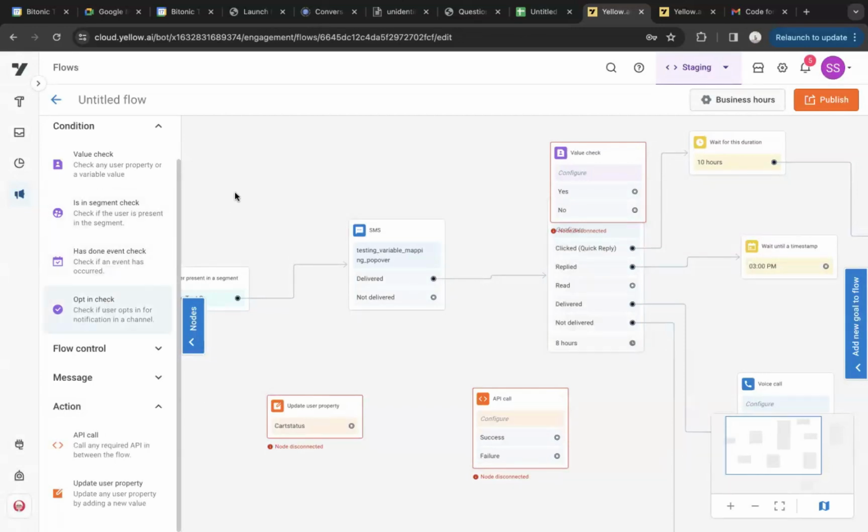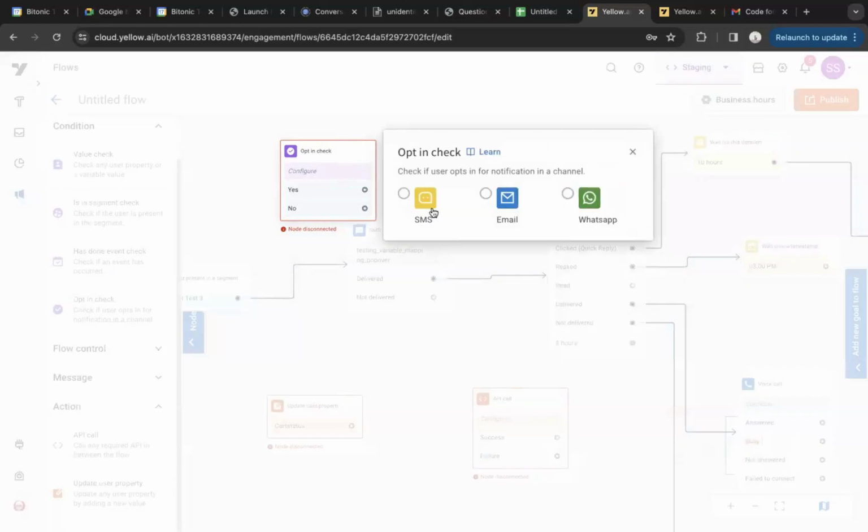Opt-in check also we have, since I think most of you will be pretty familiar that WhatsApp has now made their rules more stringent with regards to reaching out to users only if they've opted in. So you can choose that if you have WhatsApp here. There is a user 360 property that is WhatsApp opt-in, which you can update as true or false.